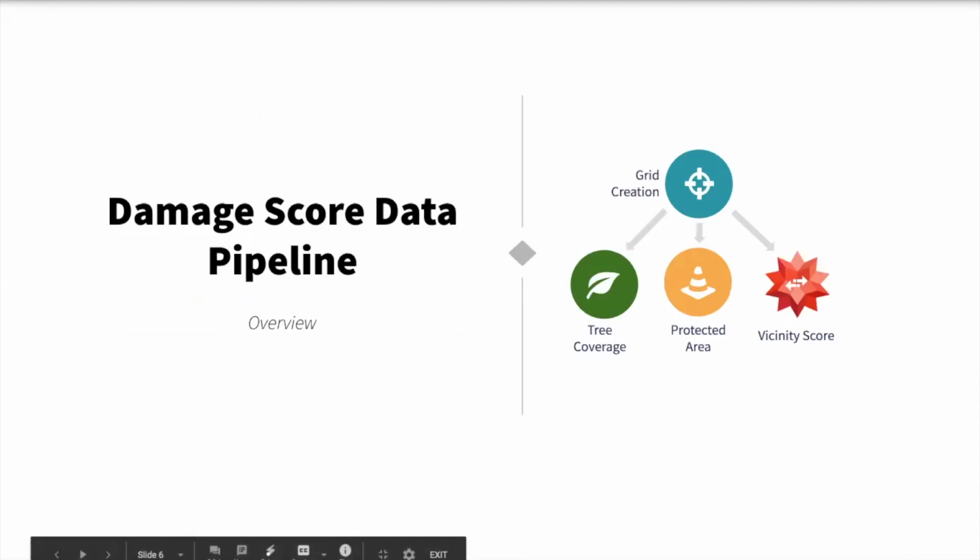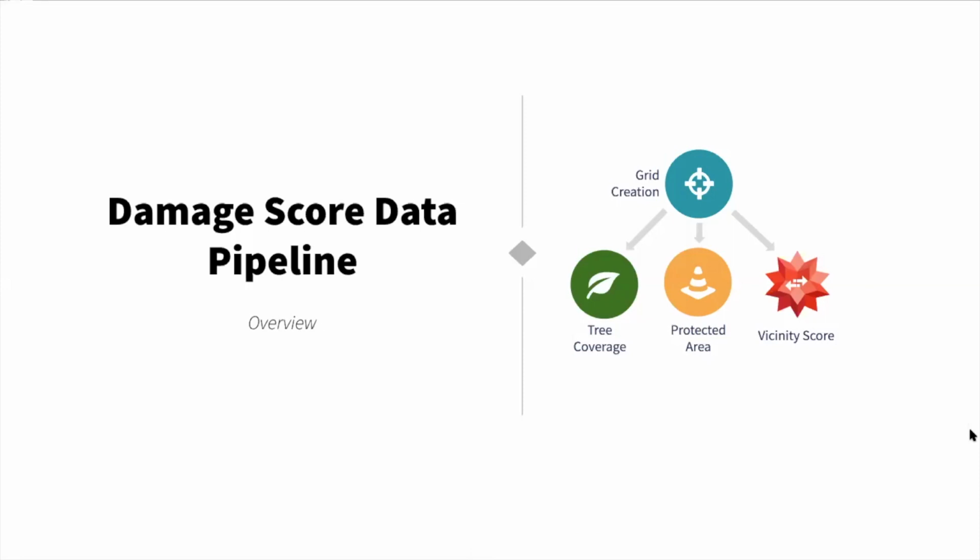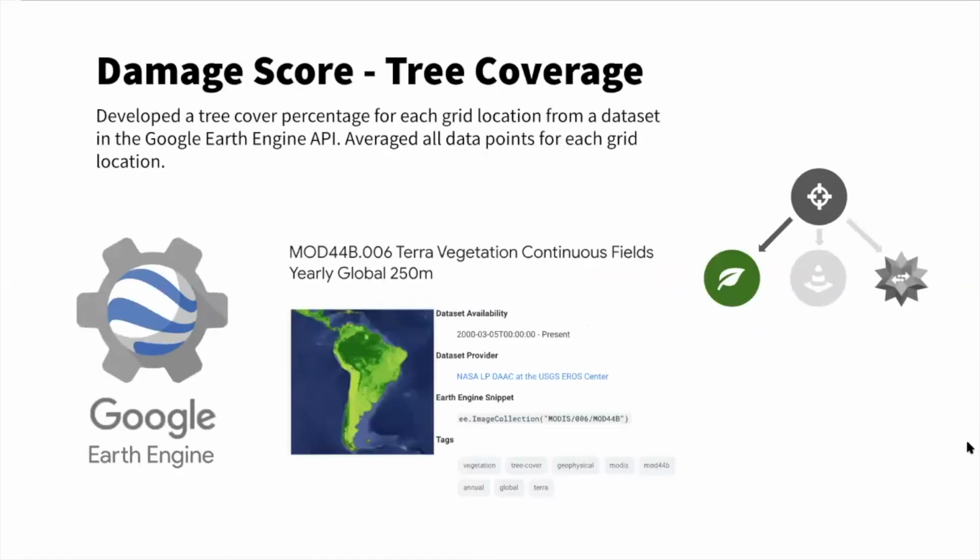Great, thanks Shima. So it's Sam here. We're going to go over how we generated all the data to calculate that damage score that Shima was talking about. So the first piece of data that we gathered was the tree coverage. The tree coverage data was gathered through the Google Earth Engine API and mapped to our proprietary grid system.